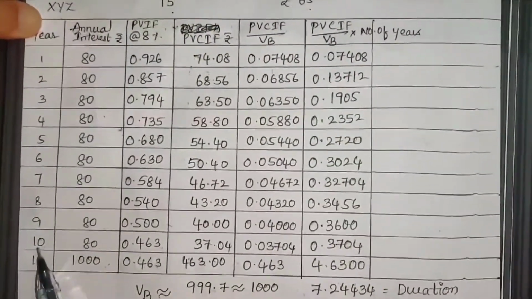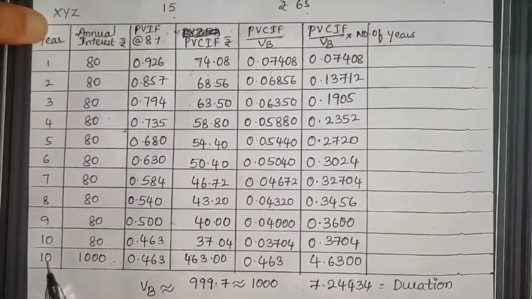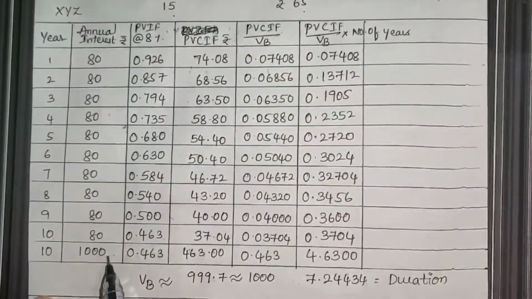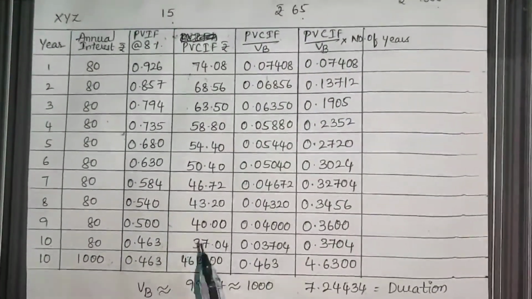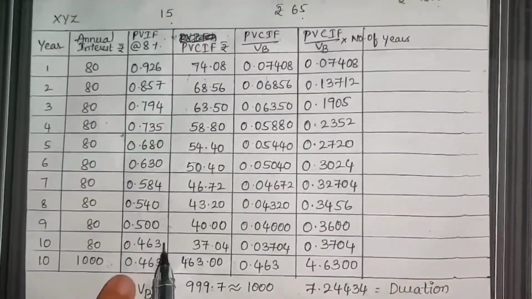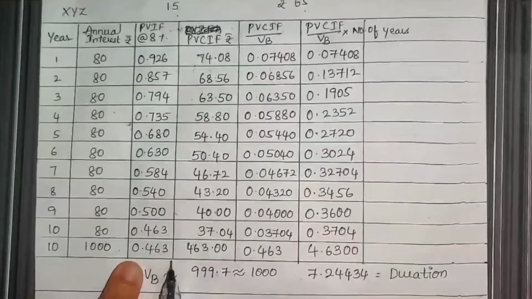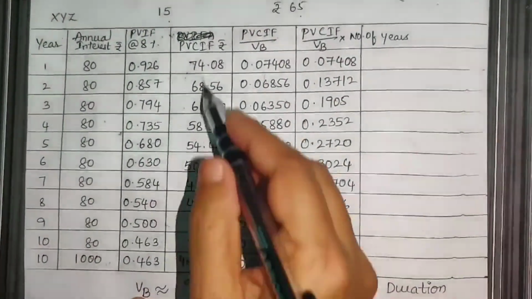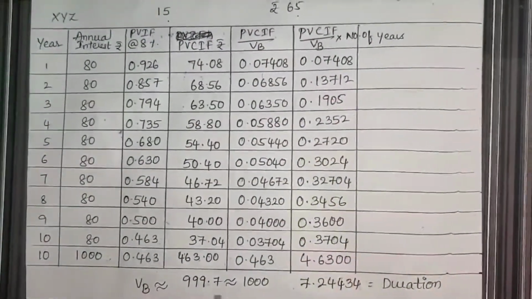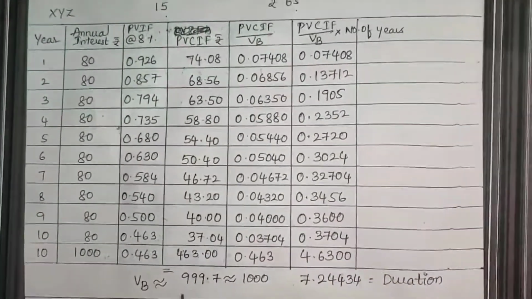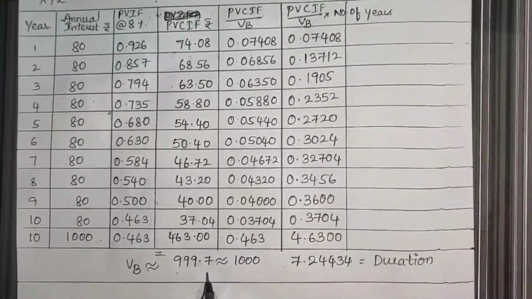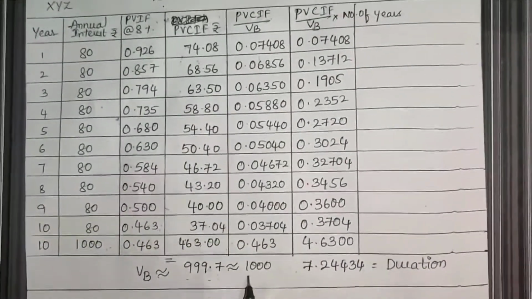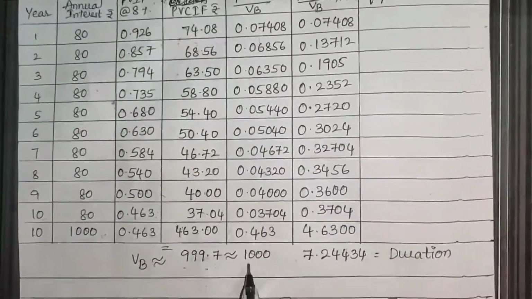No confusion, in the 10th year we are getting both interest and the maturity value or redemption value. That's the reason I took 10 twice, to make you familiar with the concept. So 80 interest plus 1000 is the redemption value. PVIF is also the same, I am taking 0.463 and 0.463. Then the present value of cash inflows. By calculating the present value of cash inflows and summing them up, I got 999.7. This is the value of the bond, approximately equal to 1000 rupees.